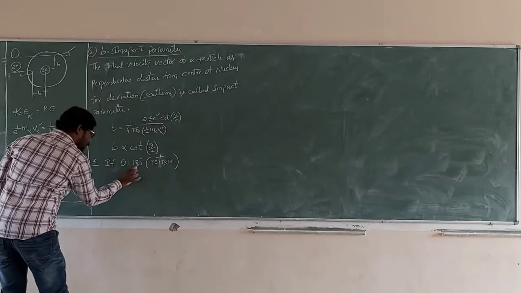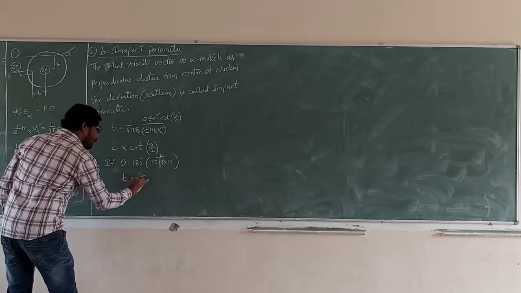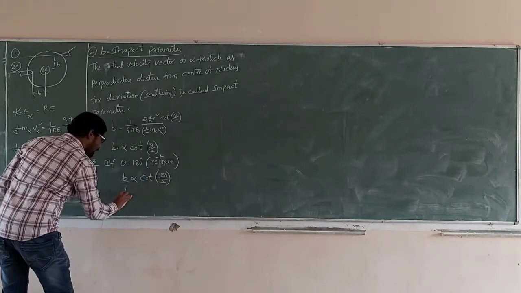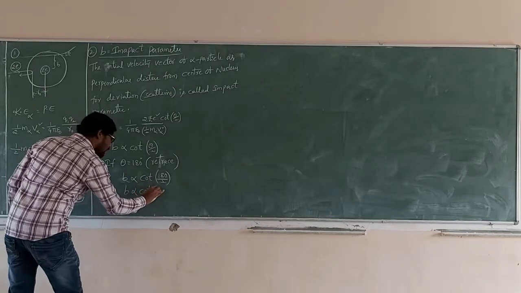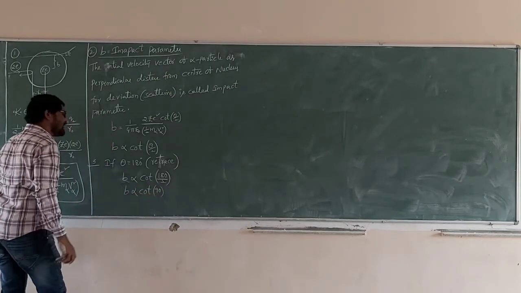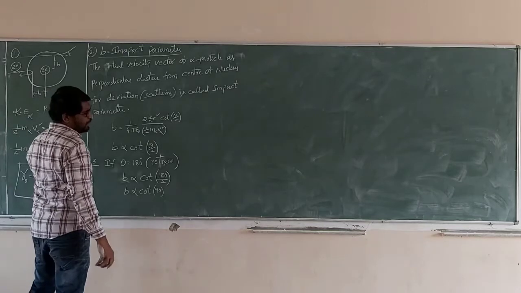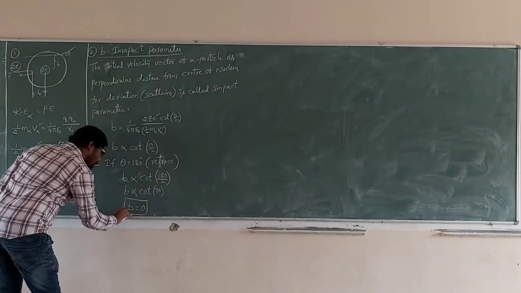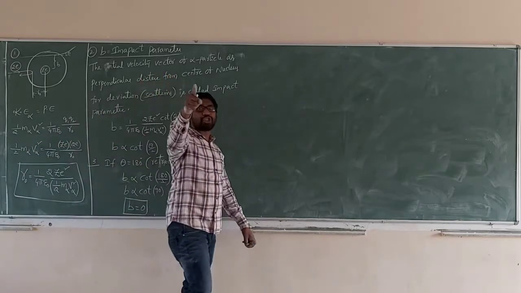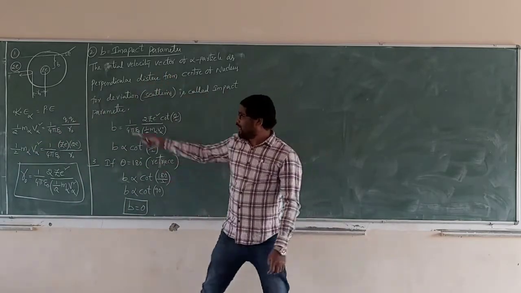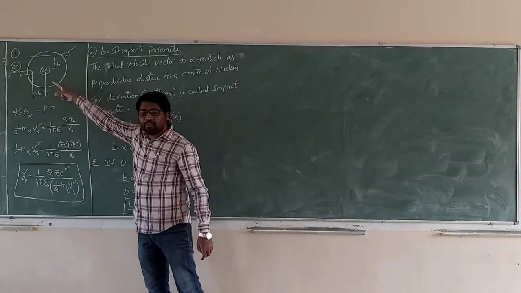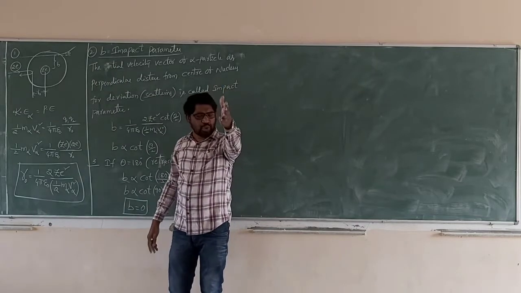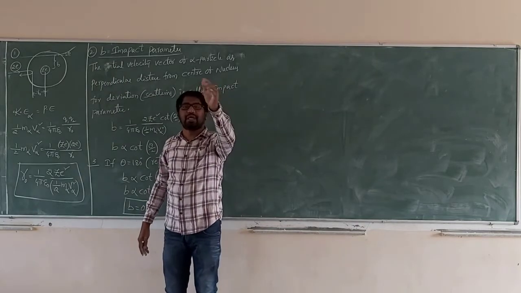So b is proportional to cot 180 by 2, which is cot 90, cos 90 by sin 90, 0 by 1, 0. So b is equal to 0. At the distance of closest approach, that means the retrace point, the impact parameter is 0. Impact parameter is always a perpendicular distance.